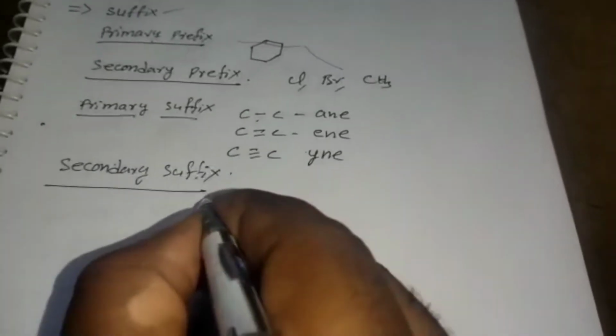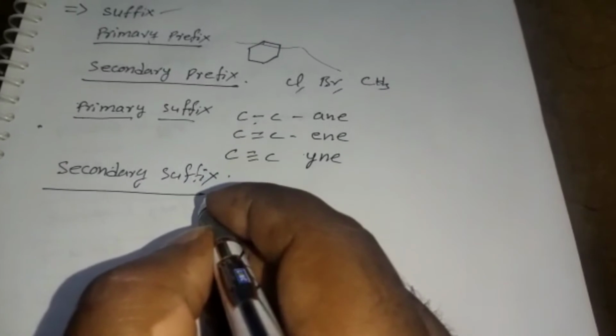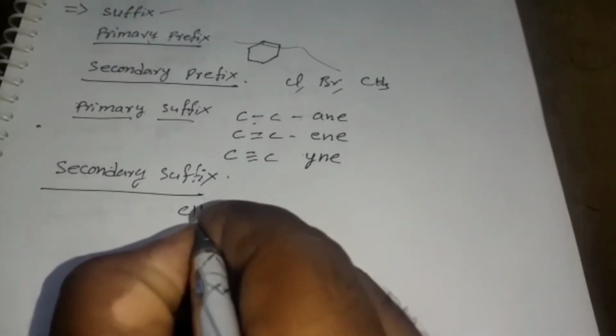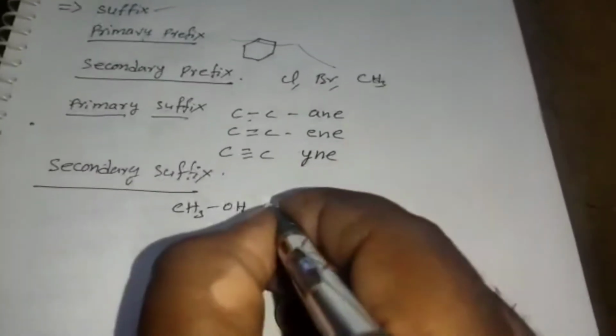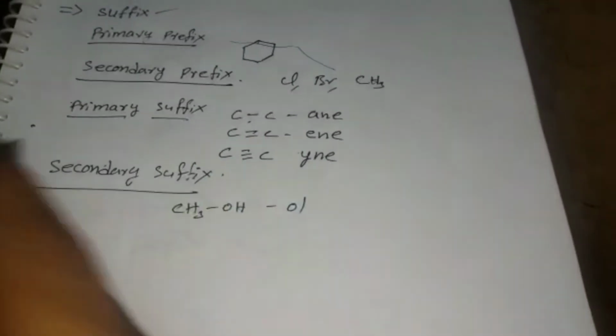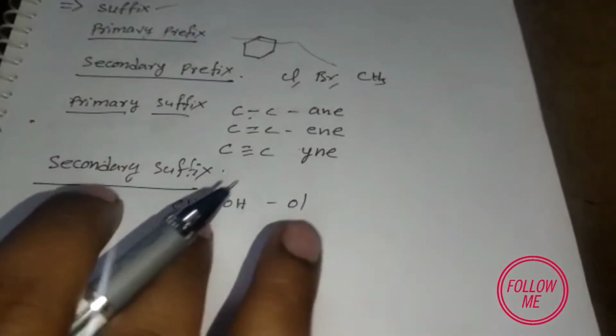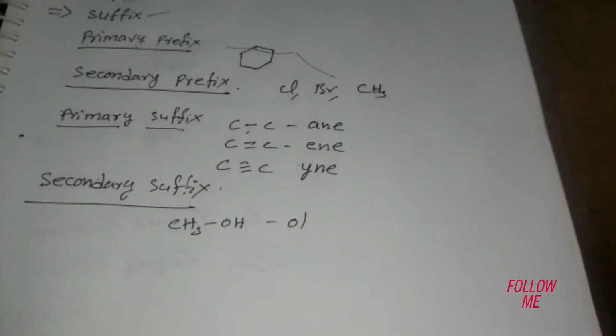Due to the addition of a small atom, the entire function of the compound will be changed; that is a functional group. For example, CH3OH is methanol. So the ending we are writing is "ol": methanol, or alcohol. So this is about the secondary suffix, and functional groups we will discuss later in another video.